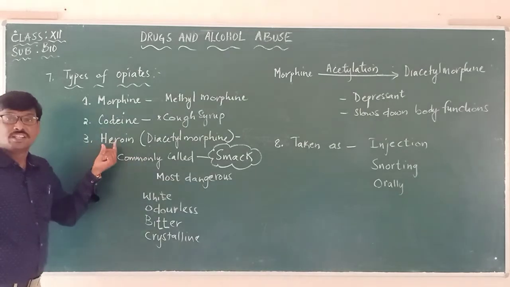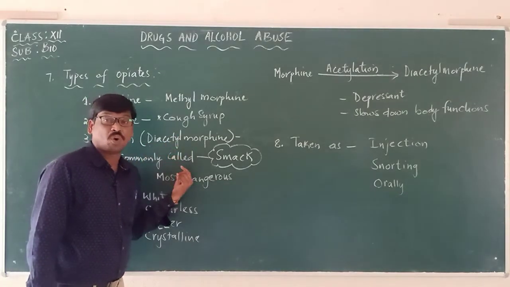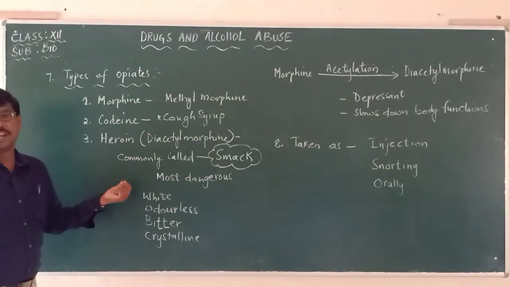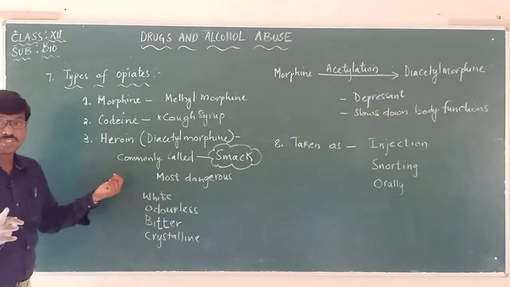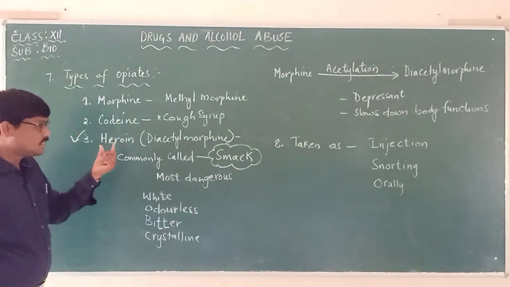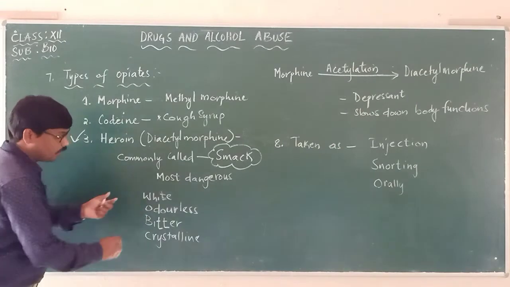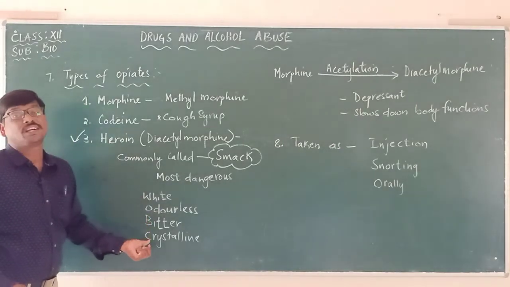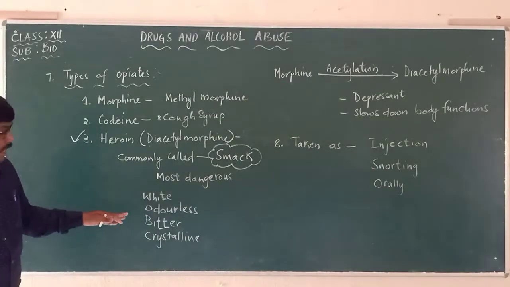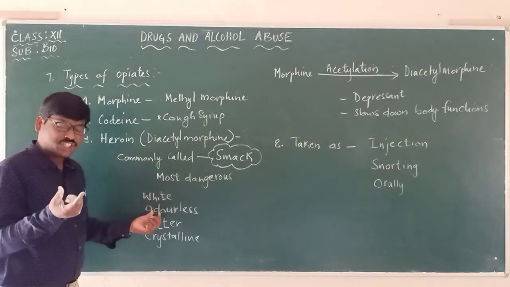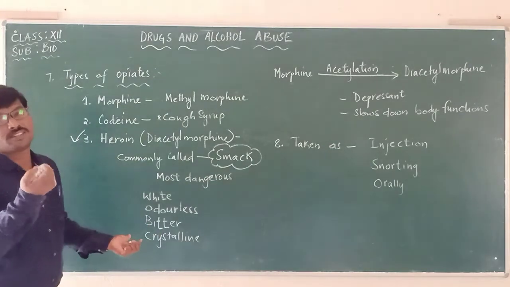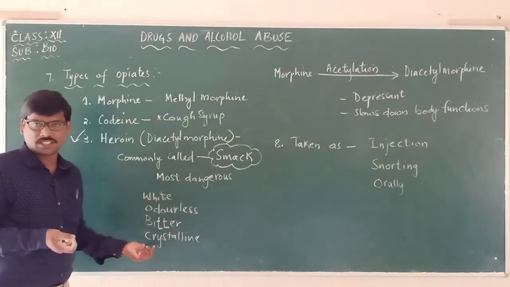So heroin is diacetyl morphine, commonly called smack, and it is a very dangerous one. Please remember, heroin is the most dangerous drug. And this heroin is obtained in the form of a white, odorless, bitter, crystalline compound. It is white in color, it has no smell, it tastes bitter, and it is like crystals, just like sugar or salt crystals.